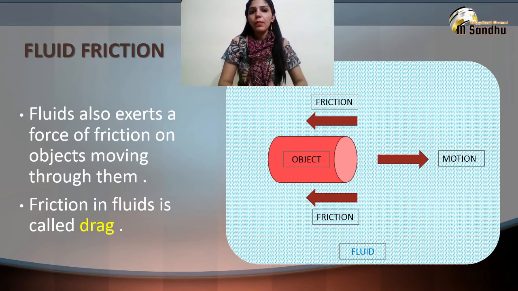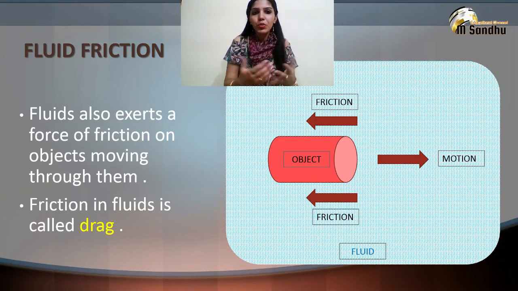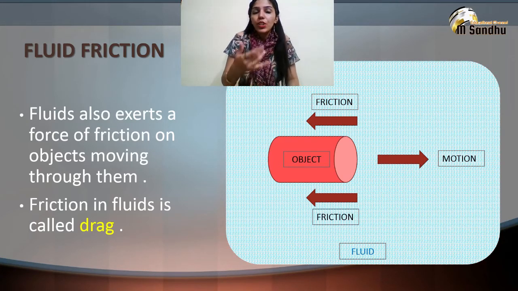For example, when an object moves in water, the layer of water in contact with the object's surface resists the motion of the object. Similar to friction in solids, this happens both for objects partially submerged and for those fully submerged in a fluid.